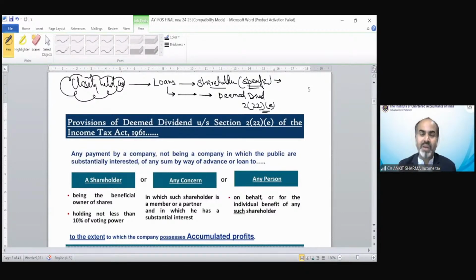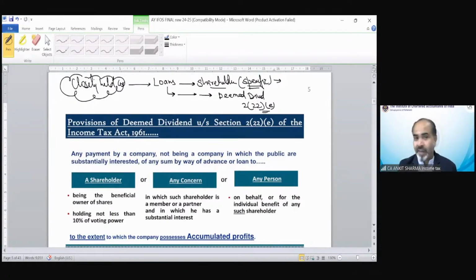Suppose I am a director of a company. It's a private company. The company earns a profit of 50 lakh rupees. If I take that amount as a dividend, that is going to be taxable. So what I did, I took 10 lakh rupees out of the profit as a loan. And I'm a major shareholder also. So in the books of account, that loan would be my liability. So there would not be any income tax because I will pay back. But in practical life, nobody is going to pay it back. So it is just a distribution of profit in the form of a liability to avoid the tax on that amount if I had taken it as a dividend.